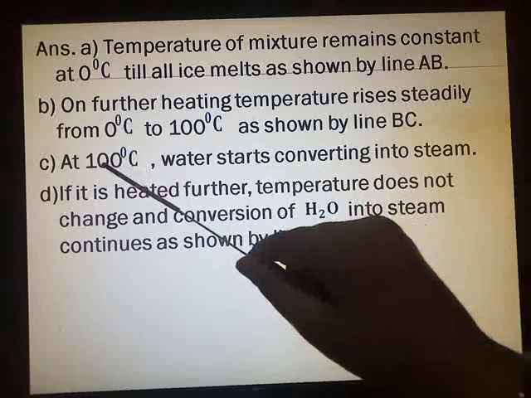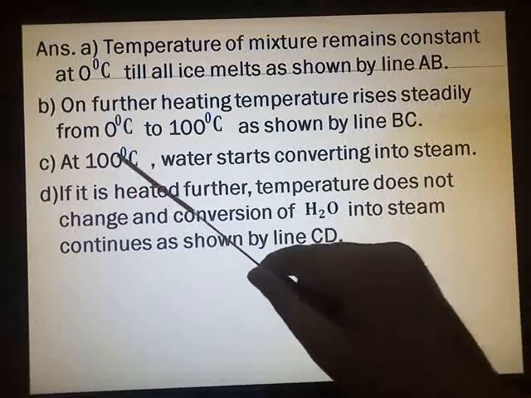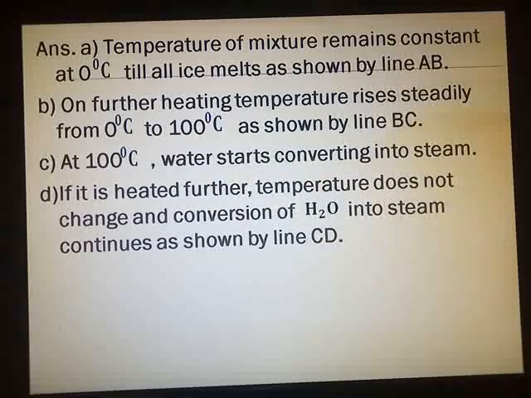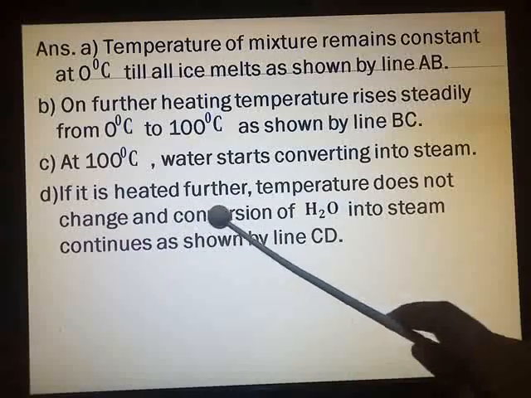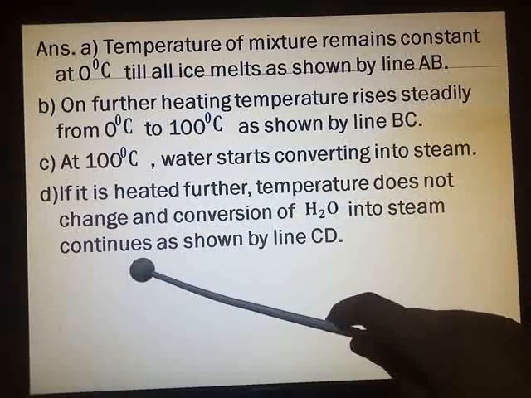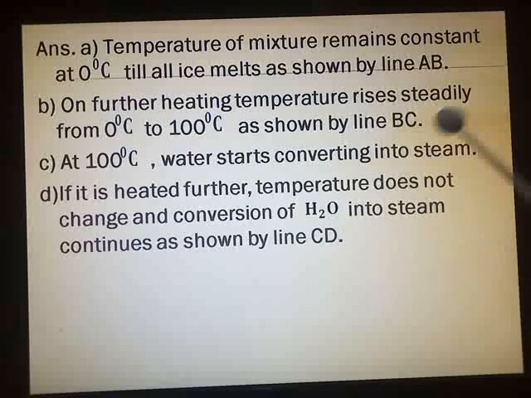What happens at 100 degree Celsius? Water starts converting into steam. If it is heated further, temperature does not change and conversion of water into steam continues as shown by line CD.